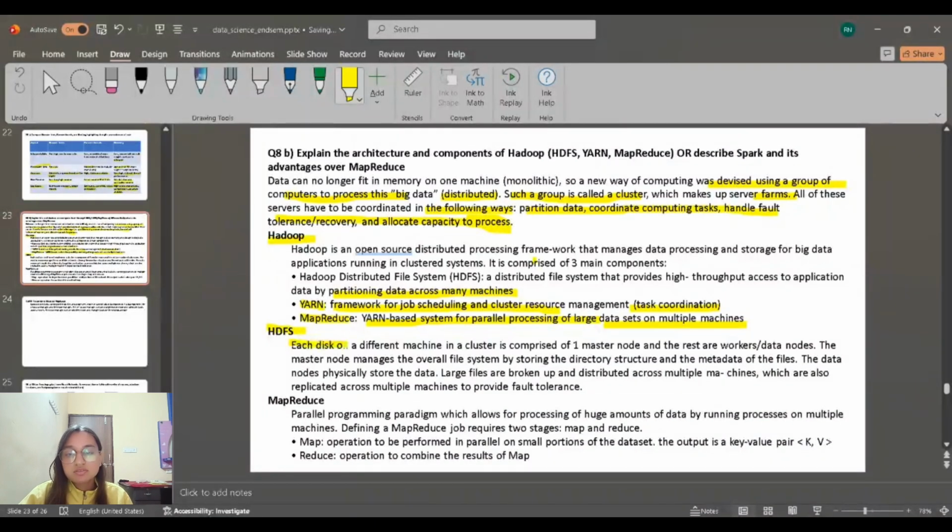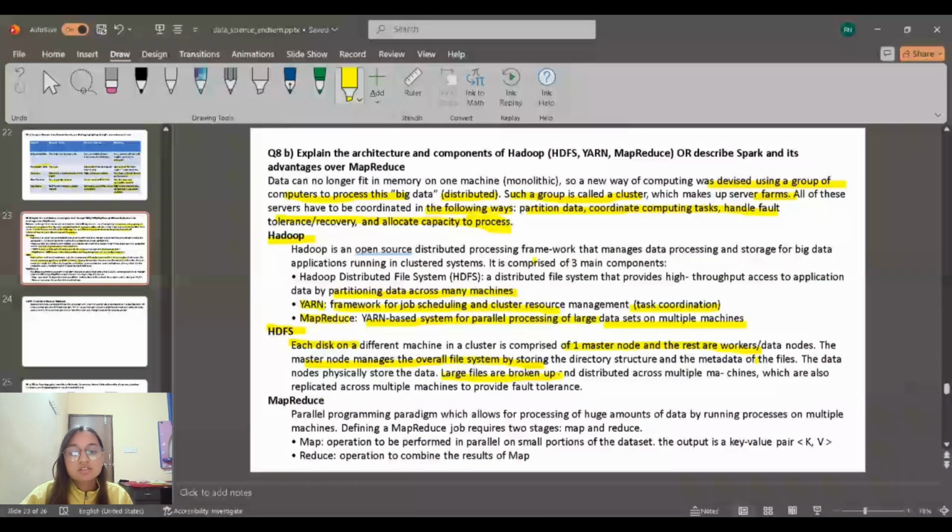HDFS, each disk on a different machine in the cluster, is comprised of one master node and the rest are workers or data nodes. The master node manages the overall file system by storing the directory structure and the metadata of the file. The data nodes physically store the data.